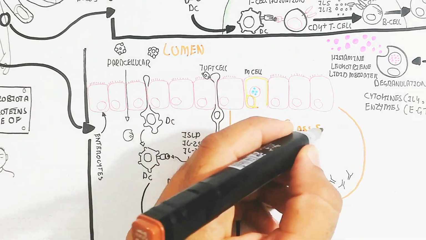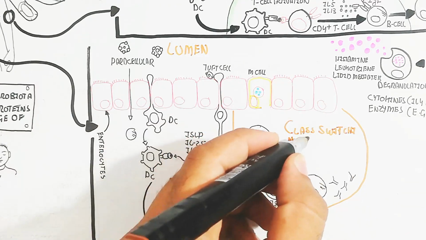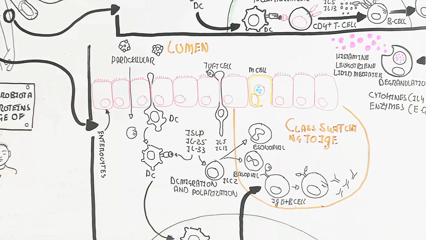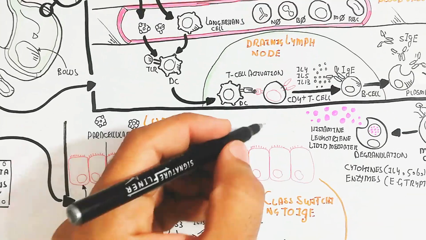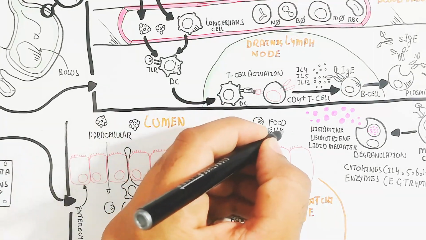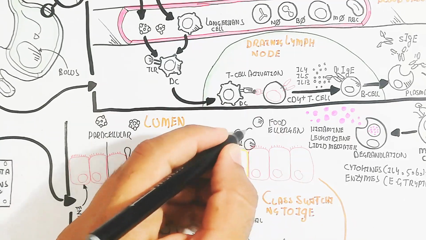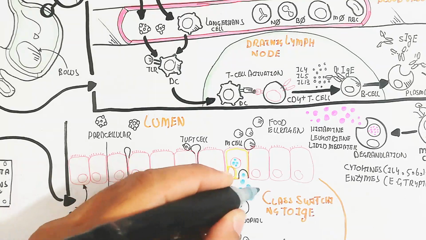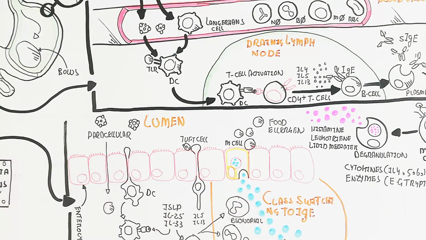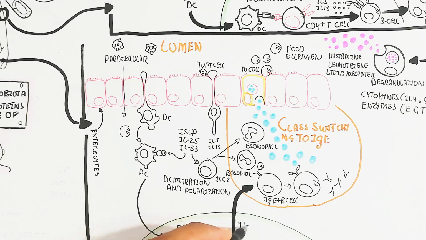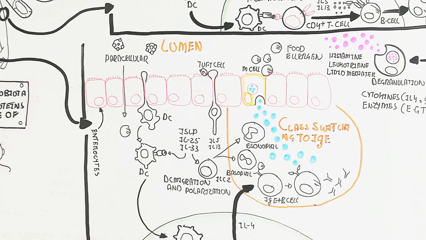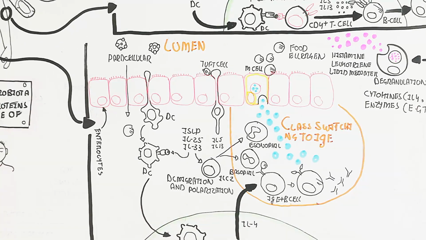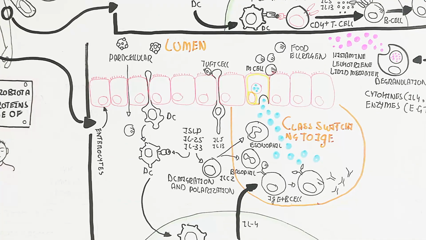This IgE containing B cell will also bind with the allergen and be activated to produce IgE antibodies. This food allergen will interact with the M cell, leading to degranulation and class switching to IgE again, the same mechanism, and degranulation to produce a lot of activating mediators.